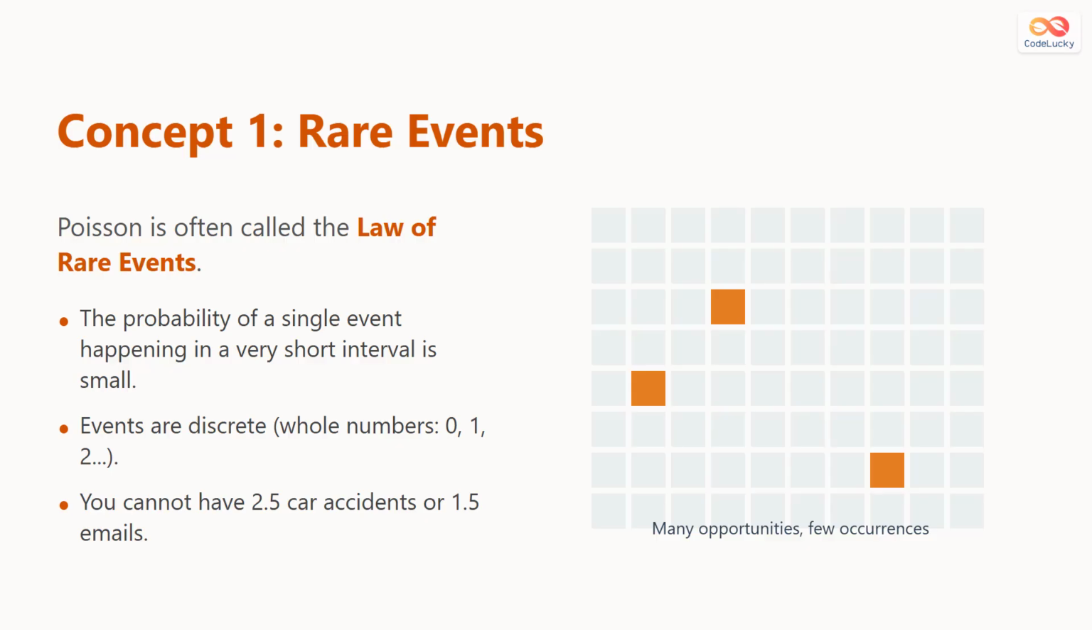This concept is often referred to as the law of rare events. It deals with situations where there are many opportunities for an event to happen, but the actual probability of it happening at any specific moment is very low. Remember, we are dealing with discrete events, meaning whole numbers like 1, 2, or 3, not fractions.